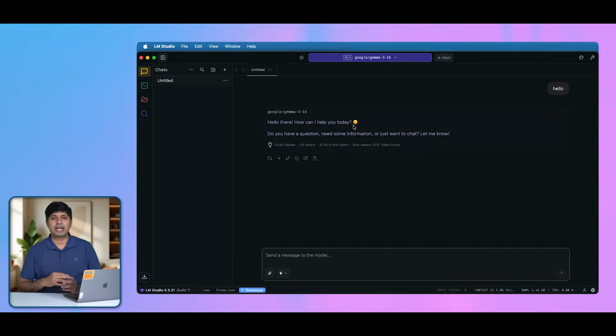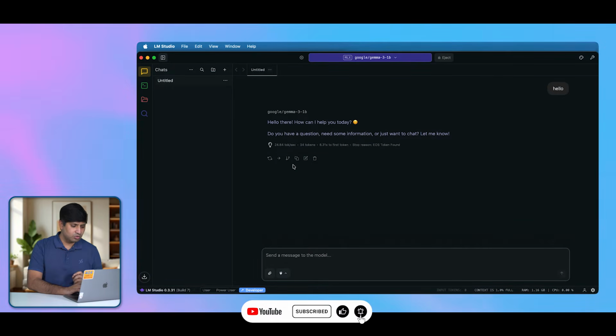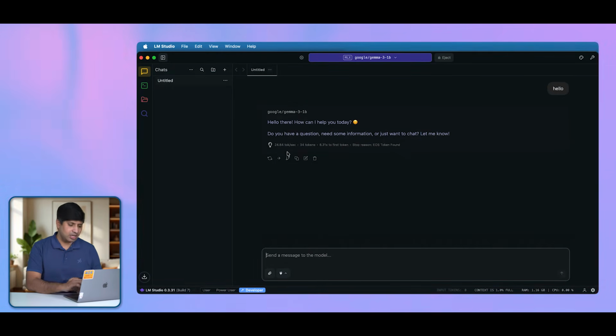ChatGPT caches a lot of messages, and that's why they are very fast. Now, hello there, how can I help you? Blah blah blah. I don't care about their answer. Let's take a look at this particular figure. It's telling you how much time it took to give you the answer: 24.84 tokens per second, it took about 34 seconds, and 8.31 seconds to deliver the first token.